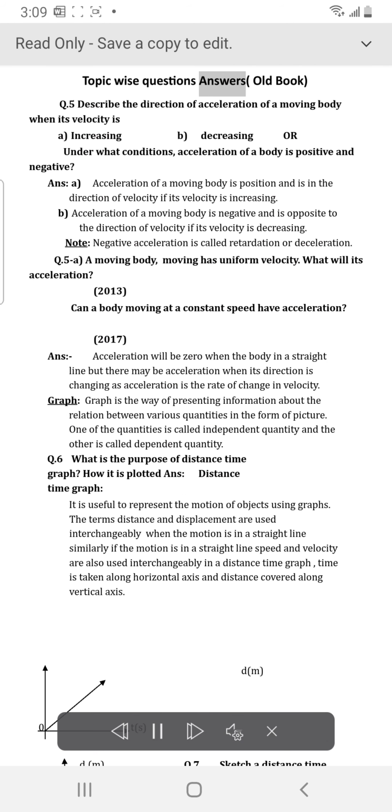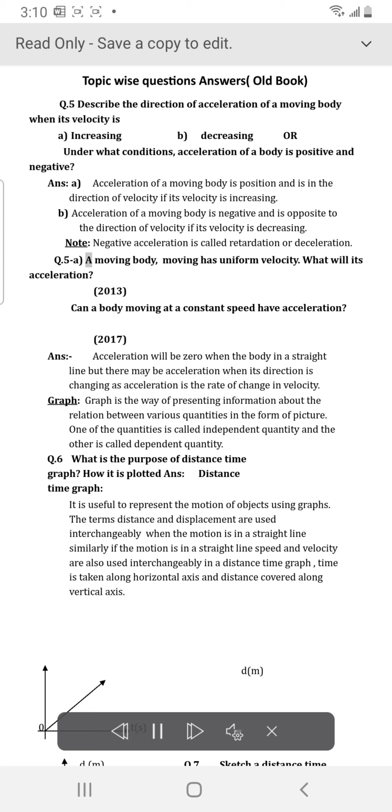Topic-wise questions and answers, old book. Q.5 Describe the direction of acceleration of a moving body when its velocity is increasing or decreasing. Under what conditions is the acceleration of a body positive and negative? Answer: acceleration of a moving body is positive and is in the direction of velocity if its velocity is increasing. Acceleration of a moving body is negative and is opposite to the direction of velocity if its velocity is decreasing.